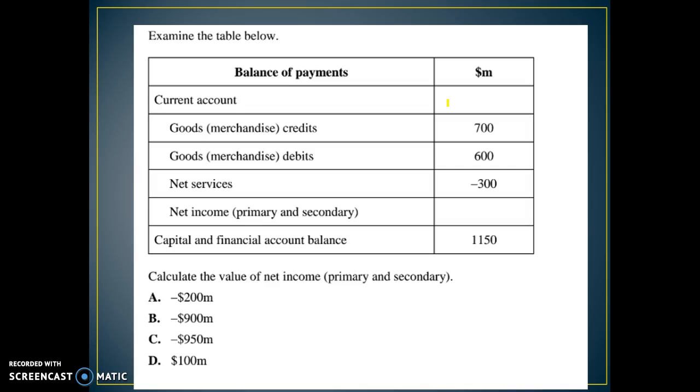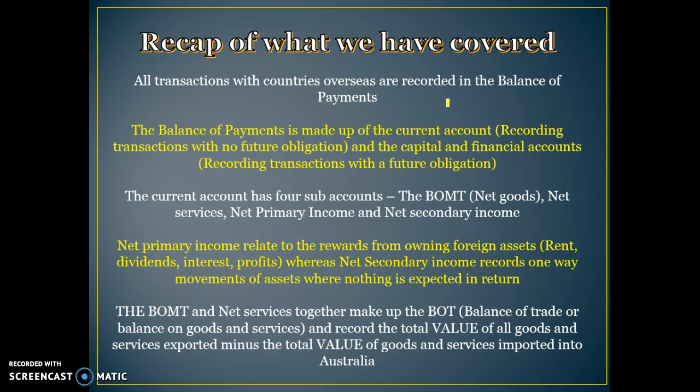But basically this is a question that tests your understanding of how the two accounts measure up and how they equal each other. Just a recap of what we've covered. All transactions with countries are recorded in the balance of payments. So it has to be recorded in either the current, the financial or the capital account. The balance of payments is made up of the current account with no future obligation and the capital and financial account. The financial account is where we're recording all issuing of shares, all borrowing of money for businesses and so on and so forth. The current account has 4 subsections.